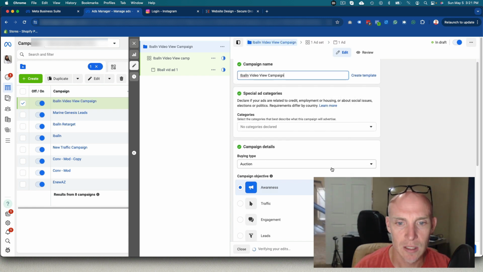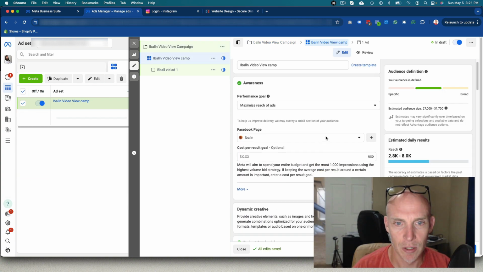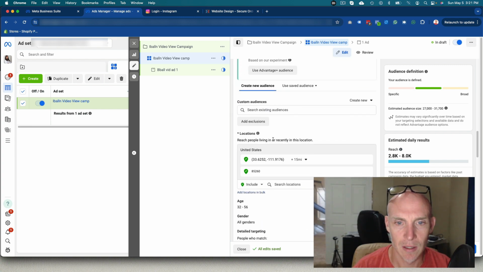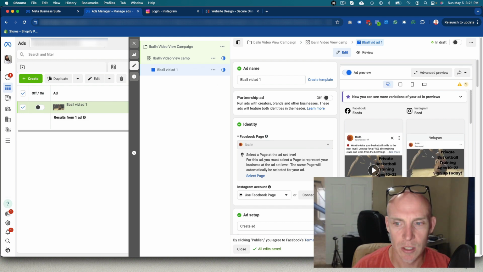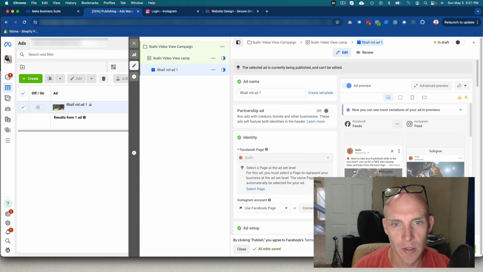For some reason, this didn't say we got a video view campaign. Video view, maximum reach of leads. Here, create audience. We have all that stuff set up. Now that should be fixed. For some reason, it didn't save our Advantage Plus. This will try to get Facebook to do what they want to do. I would not. I want to keep everything manual so that I can track and make adjustments.